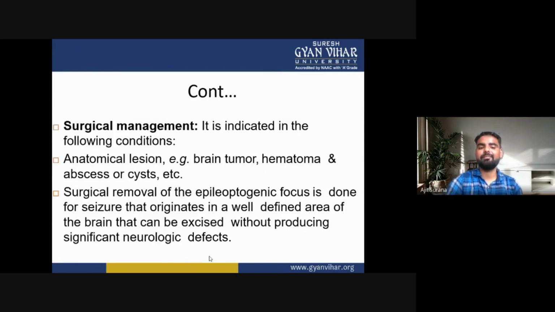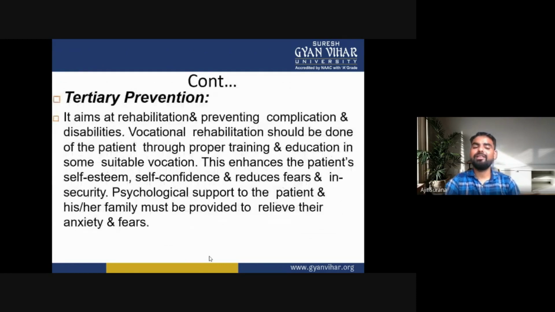Now the surgical management. It is indicated in conditions like anatomical lesions, for example brain tumor, hematoma, abscesses or cysts. Surgical removal of the epileptogenic focus is done for seizures that originate in a well-defined area of the brain that can be excised without producing significant neurological deficits.